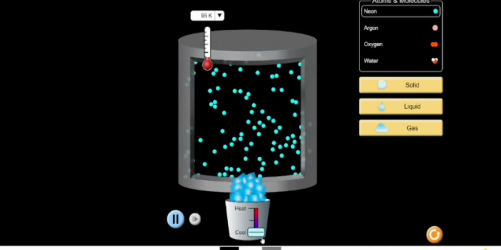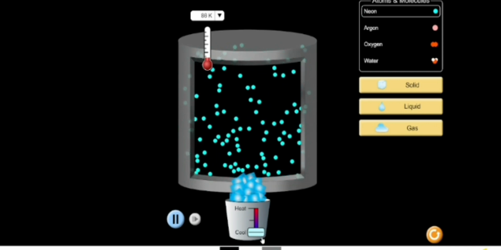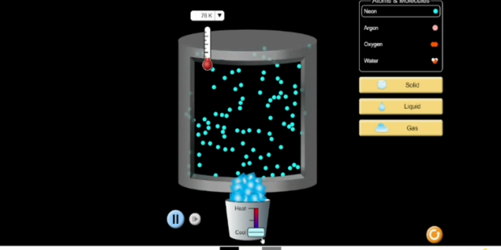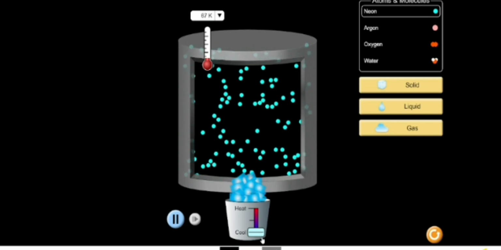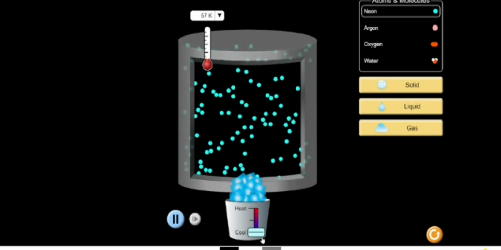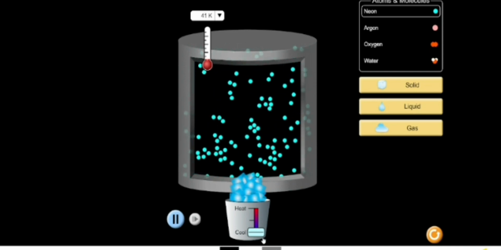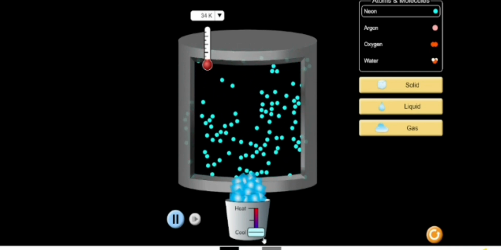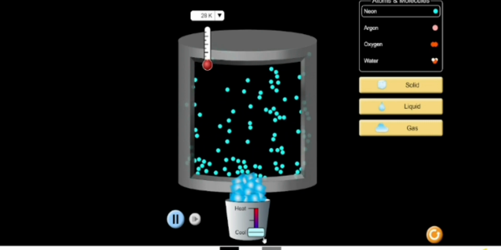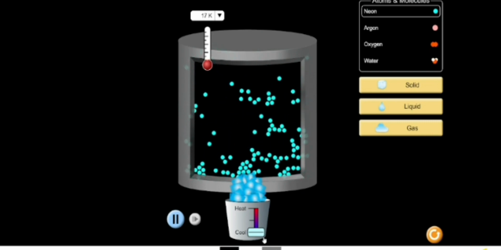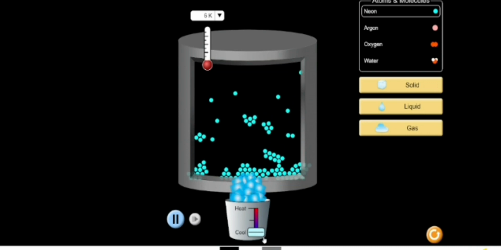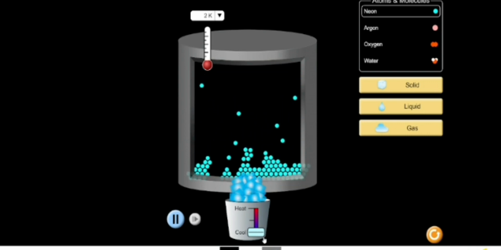And then when we add cool, the neons start to stay in shape. From the first, the neon just spread away from each other, and didn't stick to each other. But after we add cool, the neon just sticks with each other.